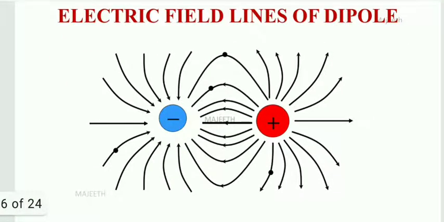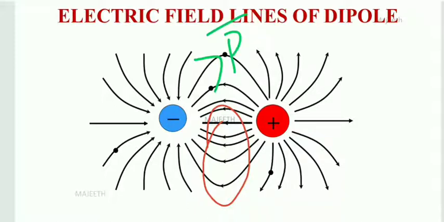Easy. The electric field lines of a dipole. We know that dipoles have both equal and opposite charges. As per the rules to draw electric field lines, if the charges have the same magnitude, the number of electric field lines should also be the same. That you should not forget. Sorry, electric field lines go from positive to negative, so the arrow mark goes like this. But if you want to draw dipole moment, it should go from negative to positive. So it is p direction, it is E direction. Very, very important. Clear? Next.